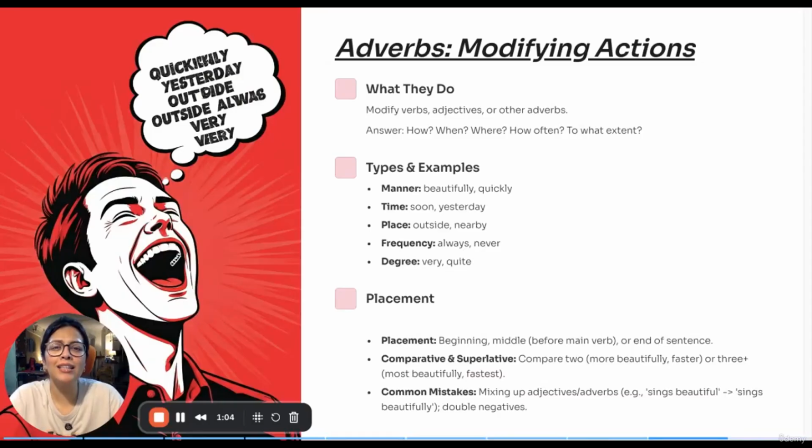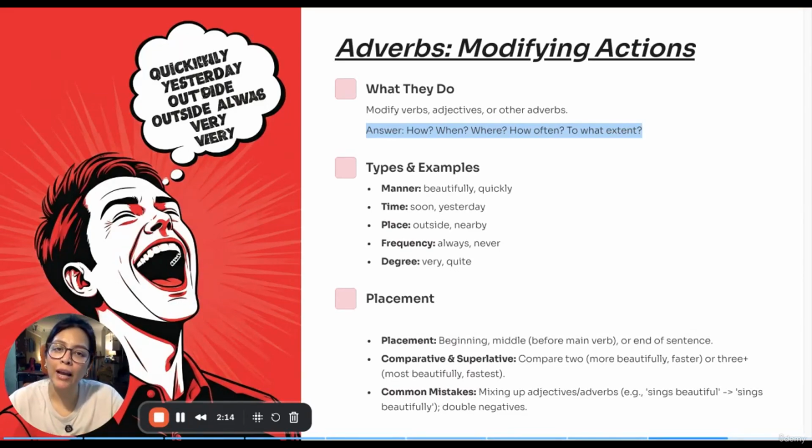For example, something as simple as I walked quickly to the park. How did I walk? I walked quickly. I wrote slowly. How did I write? I wrote slowly. So the answer that you get when you ask these questions like how, when, where, how often, or to what extent is your adverb. Now, adverbs are typically divided into a few types: adverb of manner, adverb of time, place, frequency, degree. So let's have a quick look at all of these.